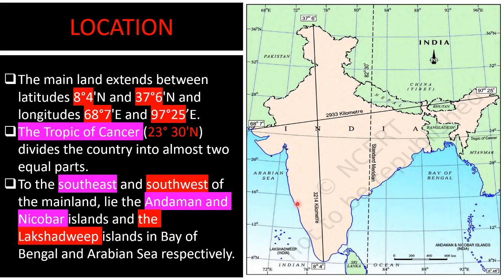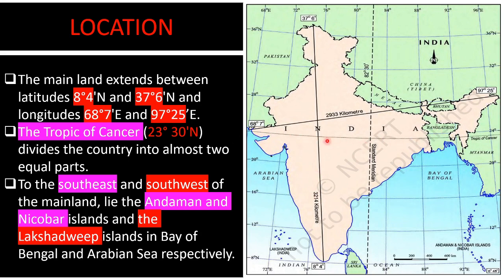So we start from the south, very near to the equator. We are at 8 degrees 4 minutes north, and here it is 37 degrees 6 minutes north. You may wonder why both latitudes are north, just because we are entirely in the northern hemisphere. And if we talk about the longitudes, if we start from here, it is 68 degrees 7 minutes, and here it is 97 degrees 25 minutes east. And here is our Tropic of Cancer, that is 23.5 degrees north, and it divides the whole country into two parts. This is North India and this is South India, and here we have the Tropic of Cancer.